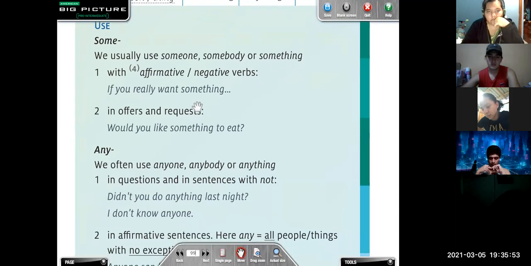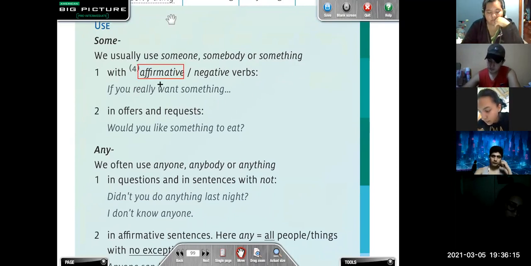Use of some, it says. We use somebody, someone, and something with what kind of verbs? Affirmative or negative? Affirmative. Affirmative verbs.